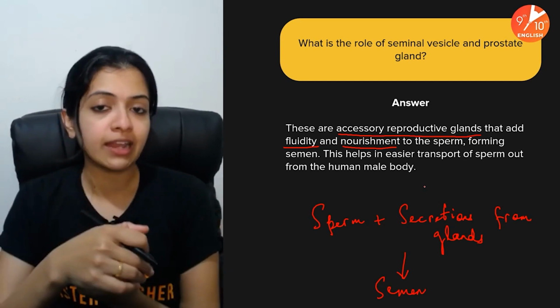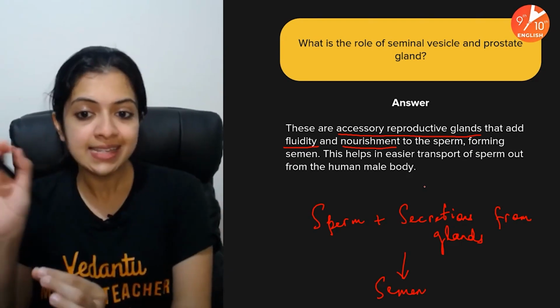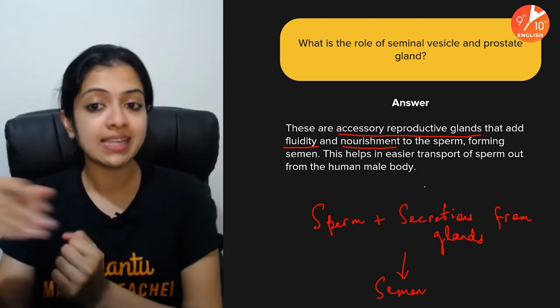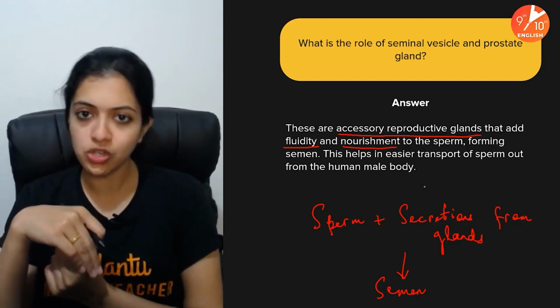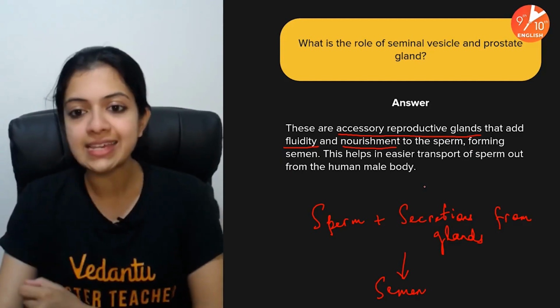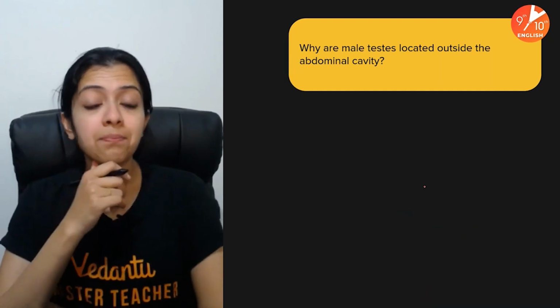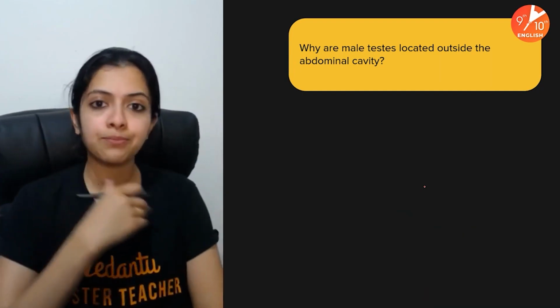So for this particular function, sperm plus secretions from these glands, seminal vesicle and prostate gland, form what we call semen.